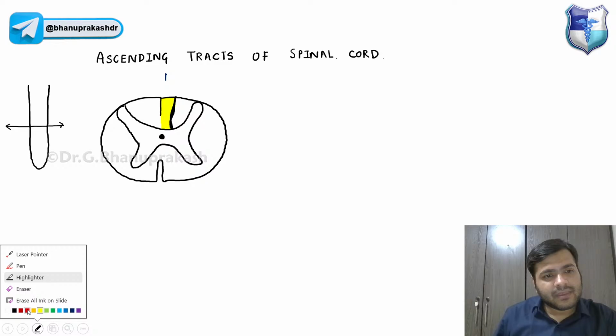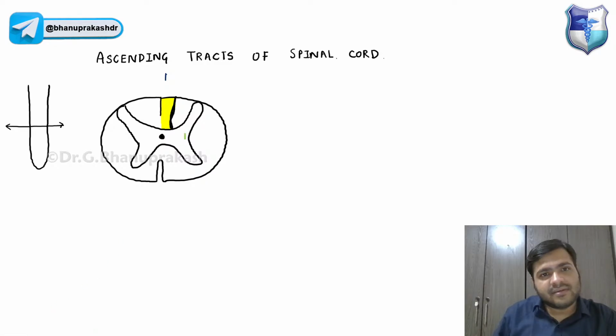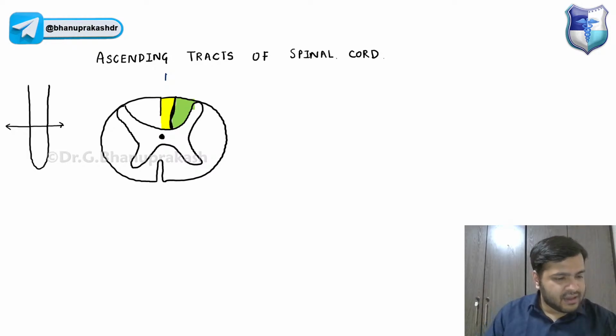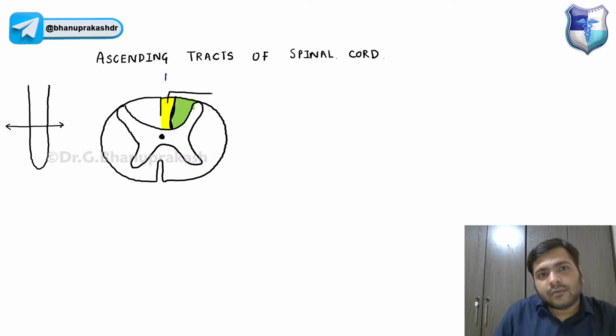And on the dorsal side, we have two tracts over here. It's only one, the dorsal column tract, but it has two components, guys. One component, remember, is called fasciculus gracilis.